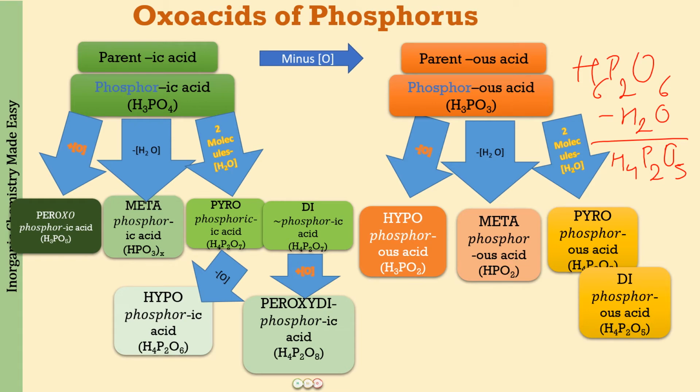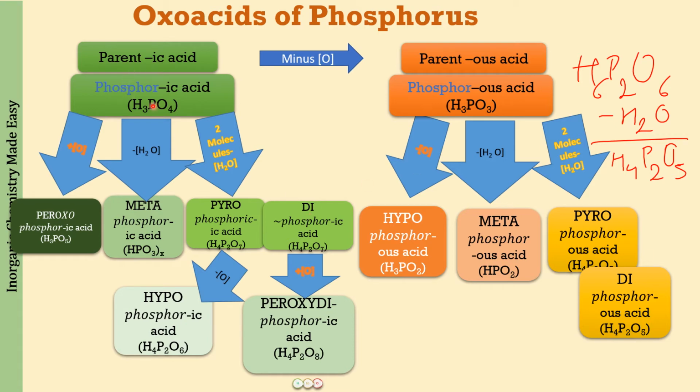So let us repeat it quickly, that we have phosphoric acid H3PO4. When we are going to minus one oxygen, H3PO3, this will be called phosphorus acid. Minus one oxygen, hypophosphorus acid H3PO2. Minus one water, you will be getting metaphosphorus acid HPO2. Two molecules minus one water is going to be pyrophosphorus acid H4P2O5. This is also called diphosphorus acid.